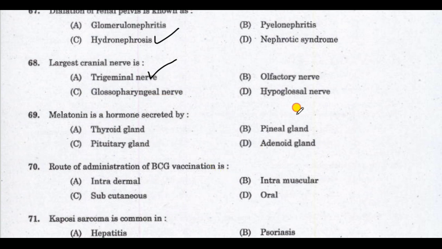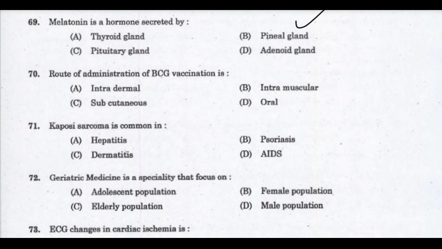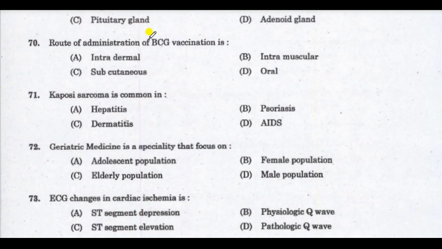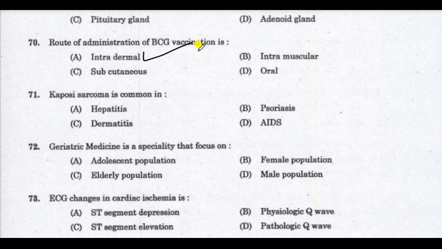Correct answer is pineal gland. Melatonin is a hormone secreted by pineal gland. Next question, route of administration of BCG vaccination is. Correct answer is intradermal. Route of administration of BCG vaccination is intradermal. Next question, Kaposi sarcoma is common in. Correct answer is AIDS. Kaposi sarcoma is common in AIDS.